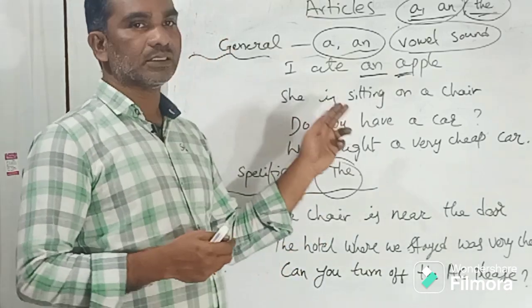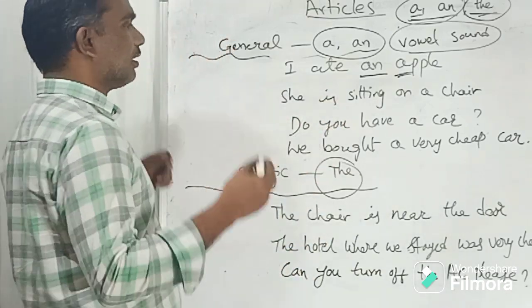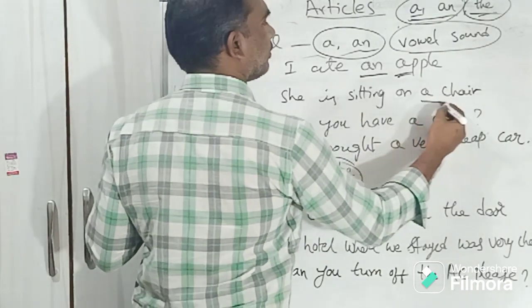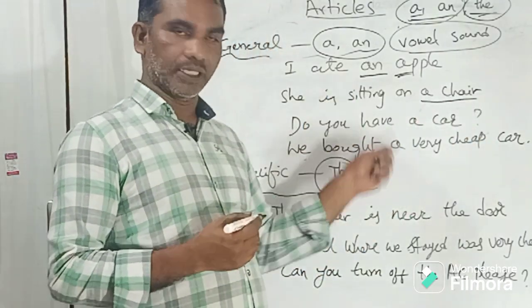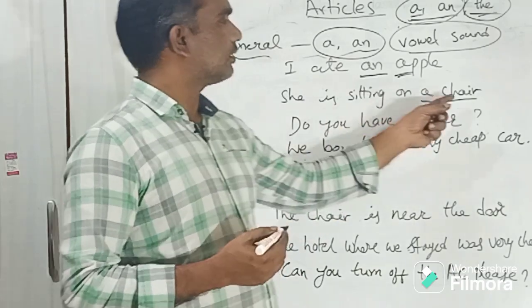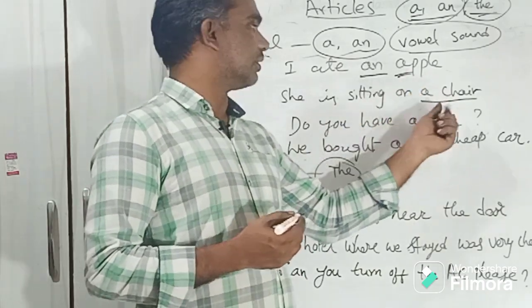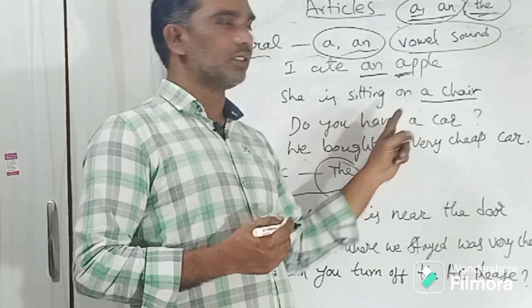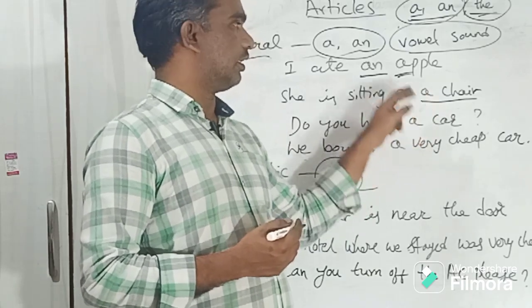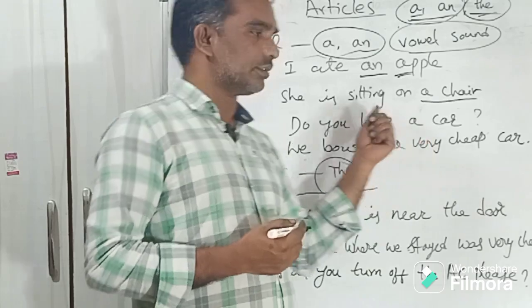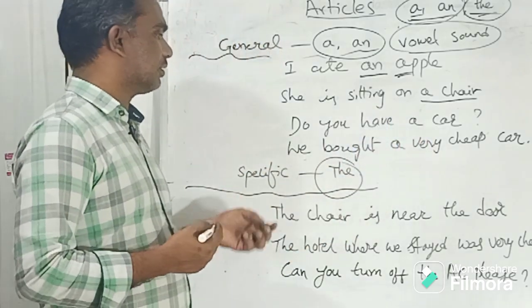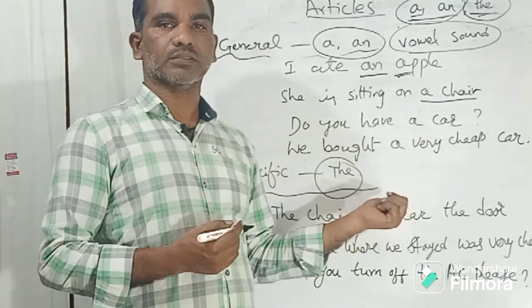She is sitting on a chair. Where is she now? She is sitting on a chair. Chair here, cha sound, so this is a consonant sound, so article a. This is a vowel sound, article an, right? Next one, do you have a car?